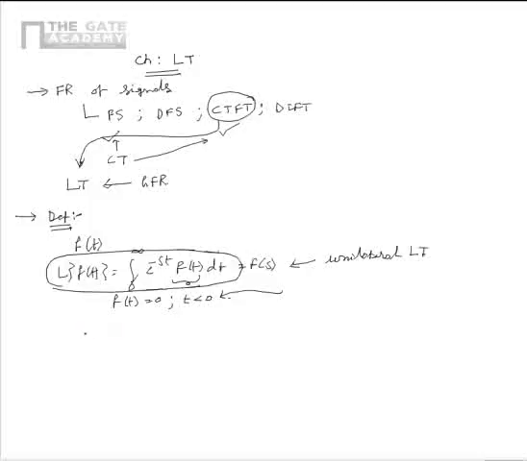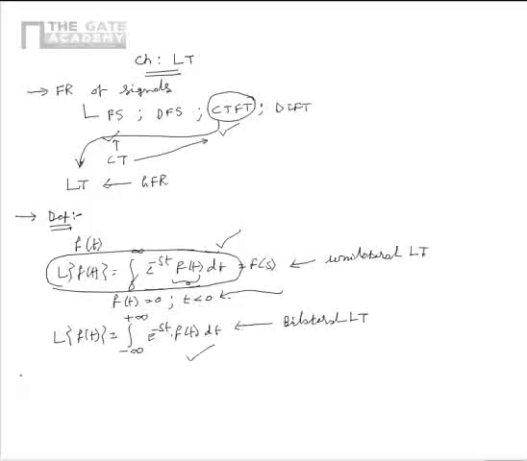If the signal is two-sided, then we can find the Laplace transform of the signal using the formula Laplace transform of f of t is equal to integral minus infinity to plus infinity e power minus st f of t dt. Please note that the analysis equation that we have written now is called bilateral Laplace transform. As a part of the definition of the Laplace transform, we looked into the analysis equations of the same if the signal is one-sided and also if the signal is two-sided.